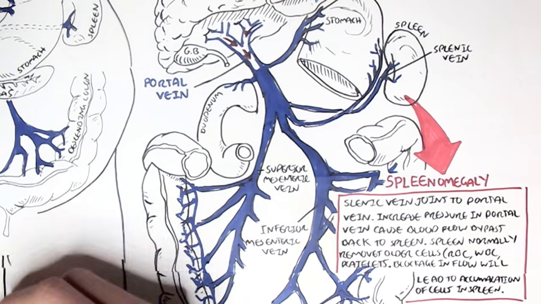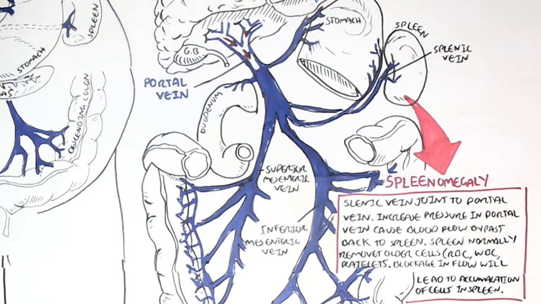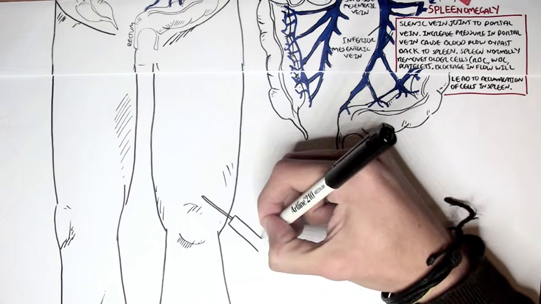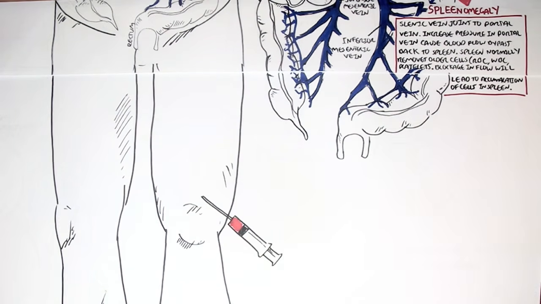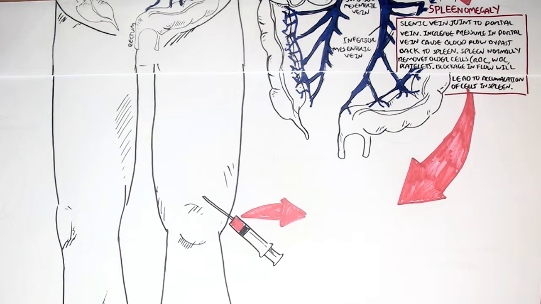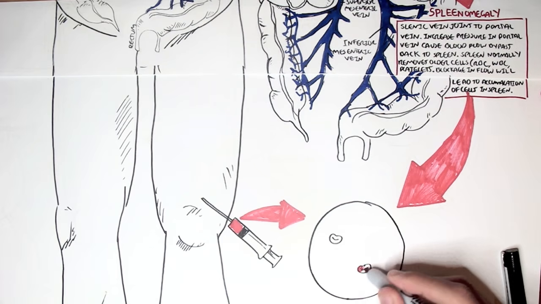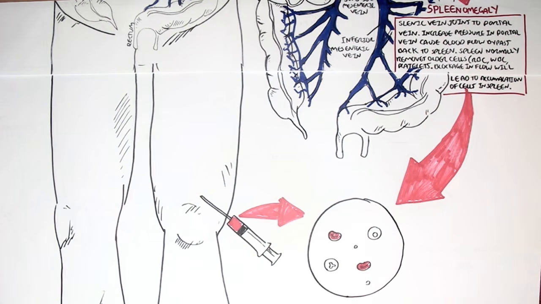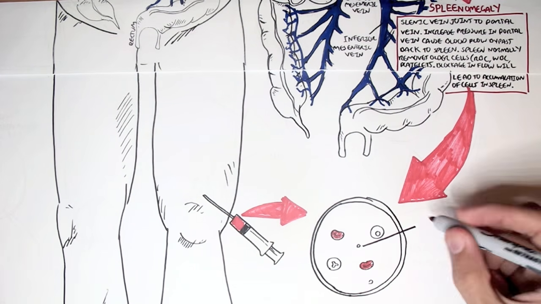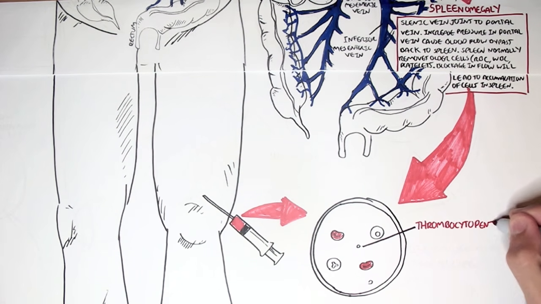What would this mean for the body? Well, if all these red blood cells, white blood cells, and platelets are accumulating and can't get out, if we would check the blood of this person suffering from liver cirrhosis, he would have thrombocytopenia, a low platelet count, which means that there would be insufficient clotting for the body.